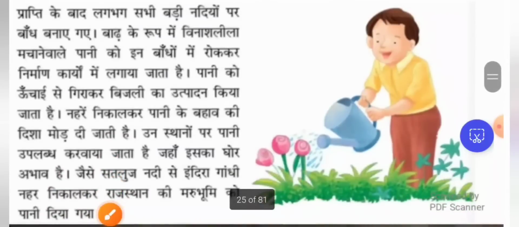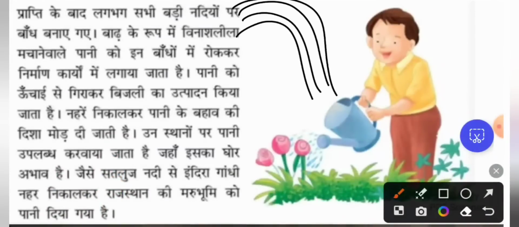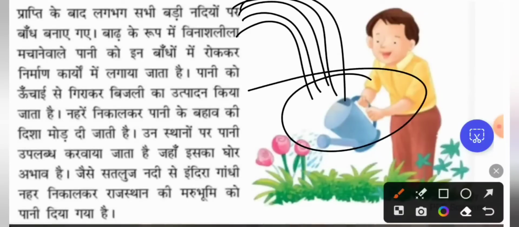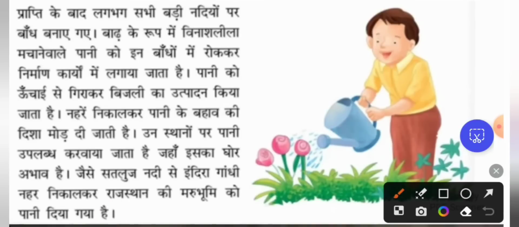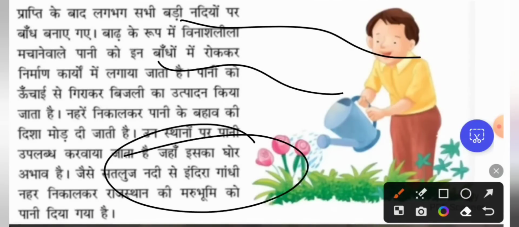By dropping the water from a height, if you allow the water to pour from the height, current will be produced. Electricity is produced by dropping it. We can produce electricity from that. Canals are dug to change the direction of the water flow. If the water is going like this in the river, and there is some place where no water is available, we can make a stream from here and change the direction of the water flow.